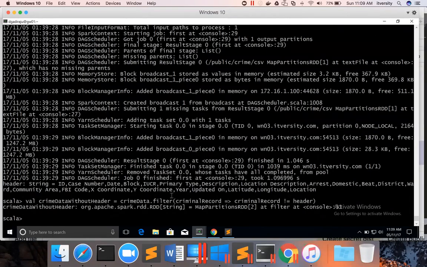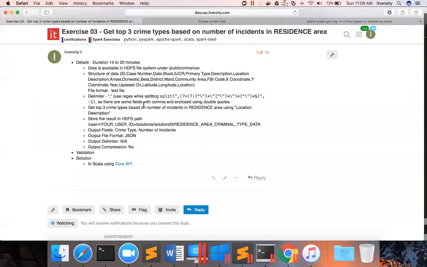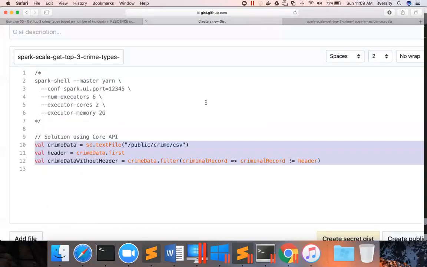Okay, as we get the strings, now we have to extract only the information we need to convert into a data frame. First, we'll convert into a data frame before applying filter or any other logic. And the way we can do it is, as part of the problem statement, they have already given this split logic. We will use this to split the data. So here I can say crimeDataWithoutHeader dot map.